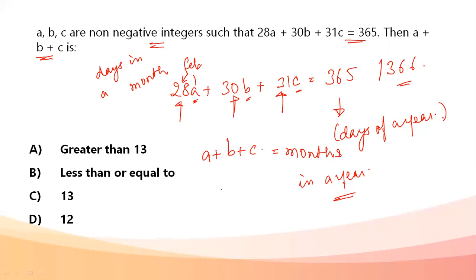I know there are 12 months in a year. Then the value of a plus b plus c, with the assumption that we have made, and it is actually the right assumption, comes out to be 12. Important thing here was relating 365 to days of a year so that the progress becomes easy.